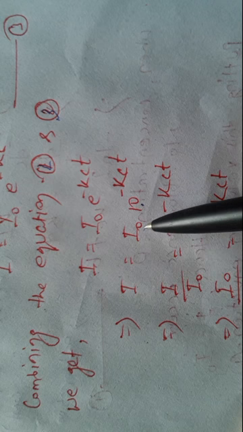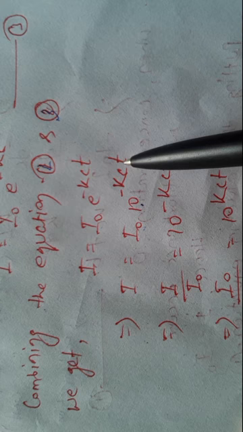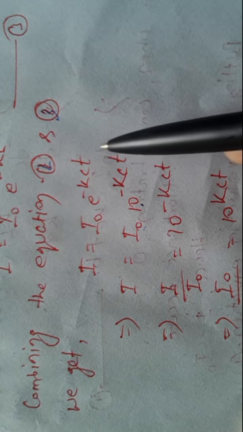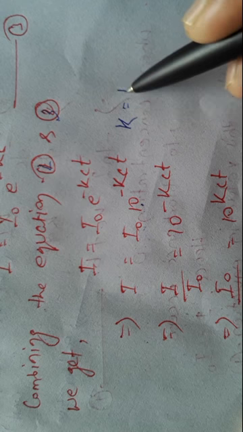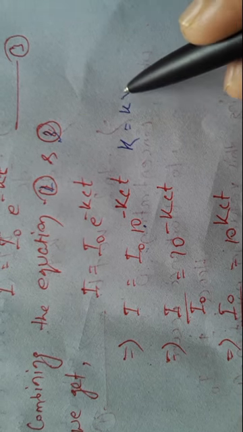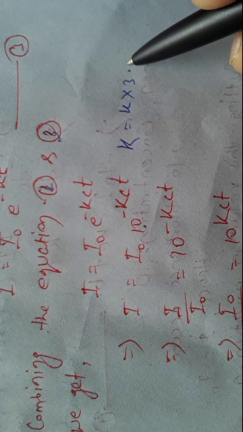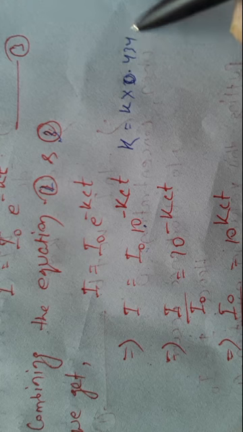So it becomes I is equal to I0 into 10 to the power minus capital K C T in place of small k c t, where the value of capital K is equal to small k into 0.4343.